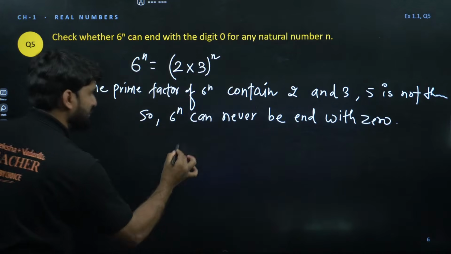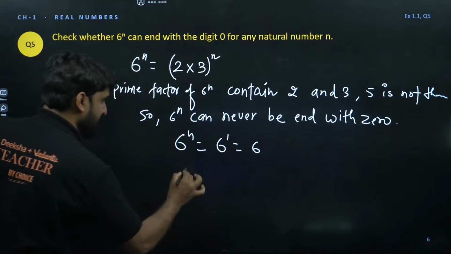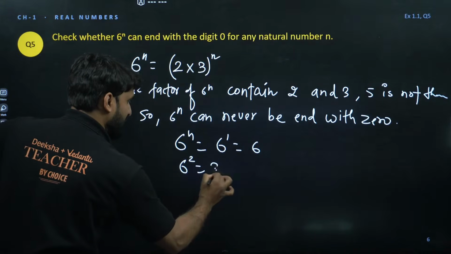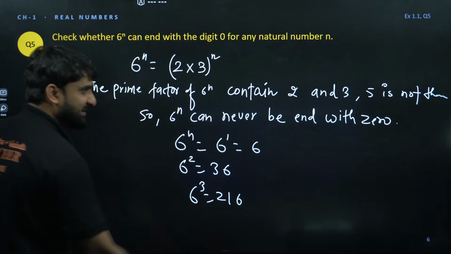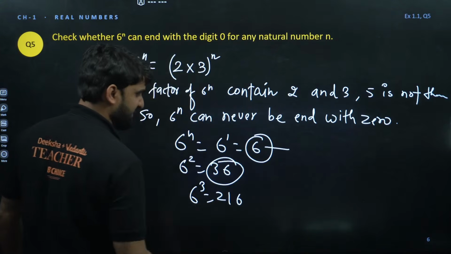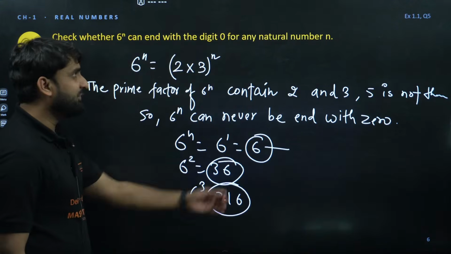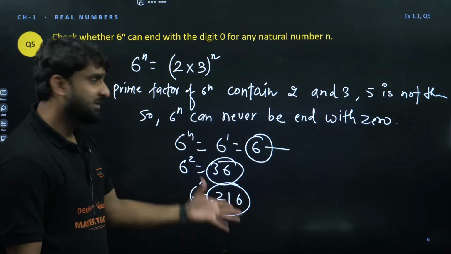You can prove it also. Let's put 6 to power 1. What are you getting? 6. Let's put 6 to power 2. What are you getting? 36. Let's put 6 to power 3. What are you getting? 216. It is not ending with 0. So if it is not ending with 0, it can't be divided by 5. So this is the answer.